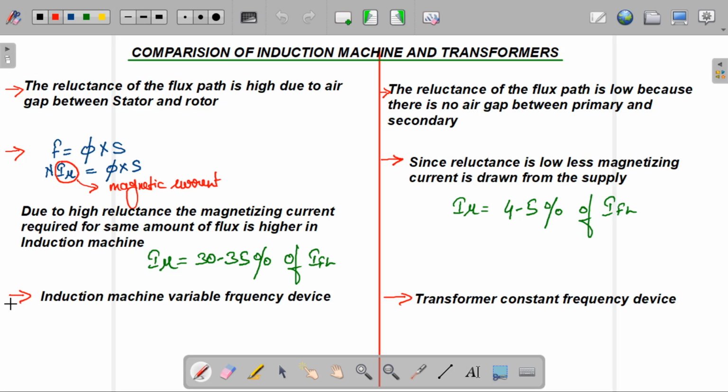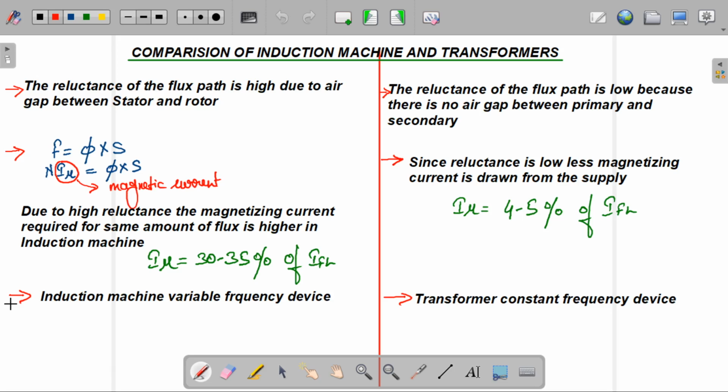Why is the induction machine a variable frequency device? Because on the supply side, let me consider the frequency is 50 hertz. So in the rotor, a frequency other than 50 hertz is produced. That's why the induction machine is a variable frequency device. And the transformer is a static device in which we can convert from one electrical power to another electrical power without change in frequency.